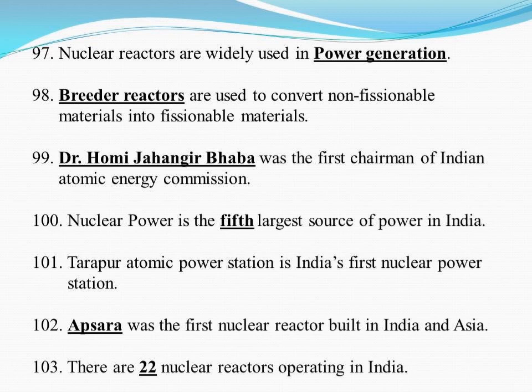Dr. Homi Jahangir Bhabha was the first chairman of the Indian Atomic Energy Commission. Nuclear power is the fifth largest source of power in India. Tarapur Atomic Power Station is India's first nuclear power station. Apsara was the first nuclear reactor built in India and Asia. There are 22 nuclear reactors operating in India.